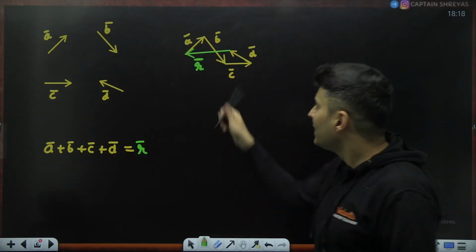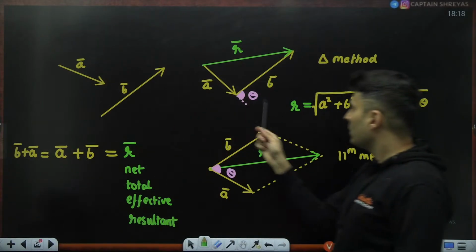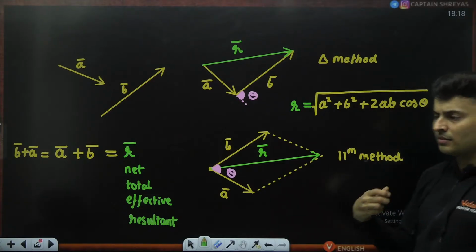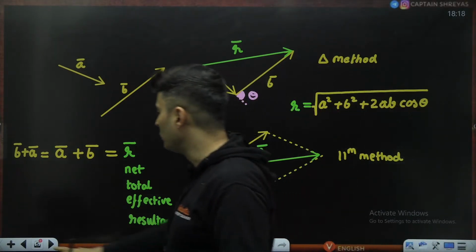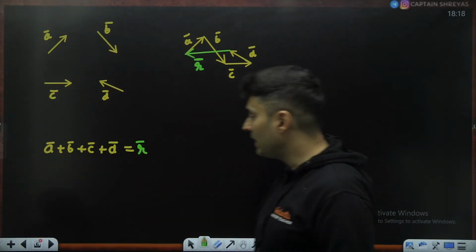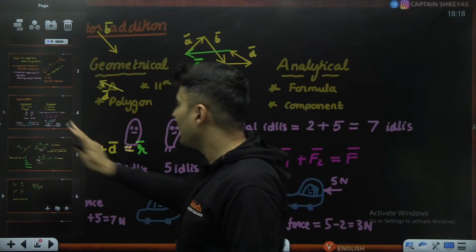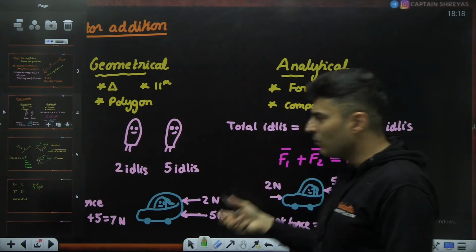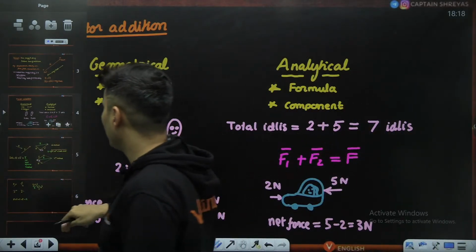As simple as that. Is there a direct formula like before when you have more than two vectors? The answer to that is definitely a no. But like I said, there is an analytical method, meaning the component method. And what is that component method? We'll talk about it now.